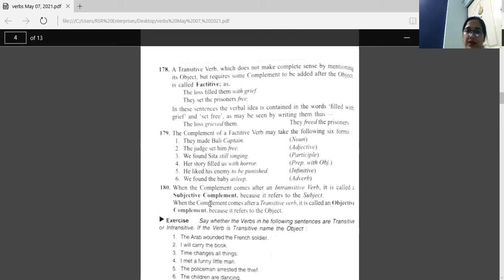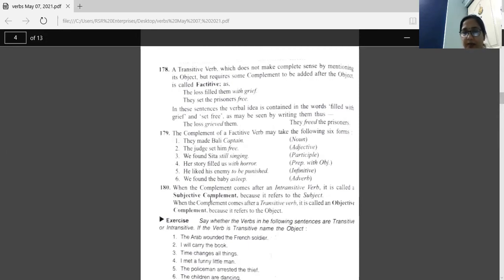Next one. When the complement comes after an intransitive verb, it is called a subjective complement. In an intransitive verb, if we are using a complement, that is known as a subjective complement because it refers to the subject. And when the complement comes after a transitive verb, it is called an objective complement because it refers to an object.